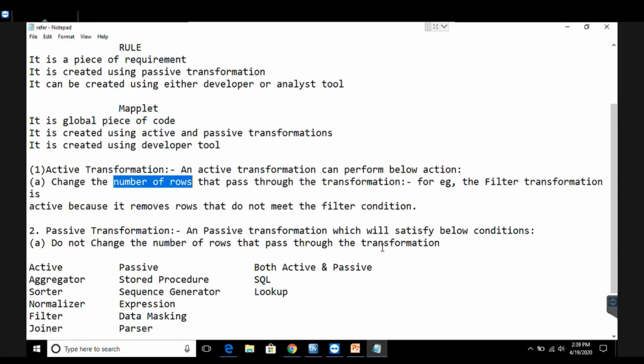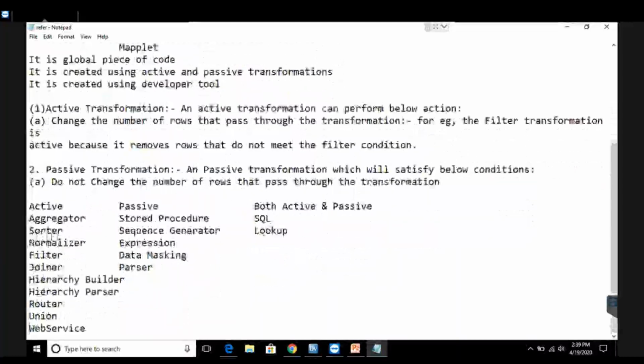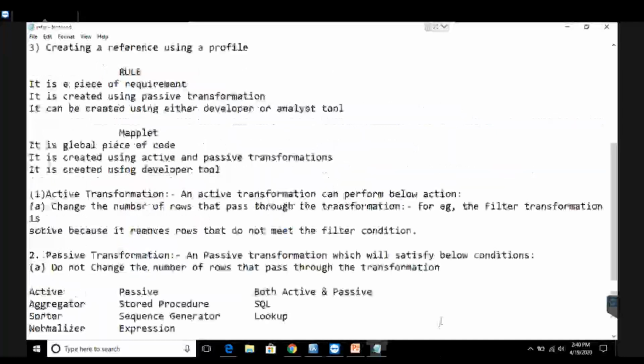There are multiple active and passive transformations available to us. The active transformations available in IDQ are aggregator, sorter, normalizer, filter, joiner, router, union, etc. And the passive transformations are source procedure, stored procedure, sequence generator, expression transformation, data masking, parser, and so on. There is also SQL, which is both active and passive, and the lookup transformation, which is again both active and passive.